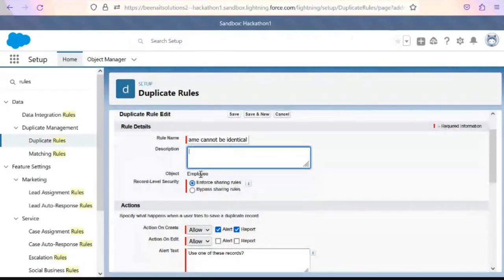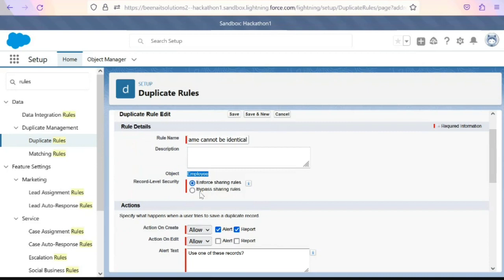And coming back here, we have selected employee, and we are creating this duplicate rule. So here two things: enforce sharing rules, bypass sharing rules. Sharing rules, any idea about sharing rules? Okay, we will not go much into details. Here, see, now I'm creating this record, so it's my user.